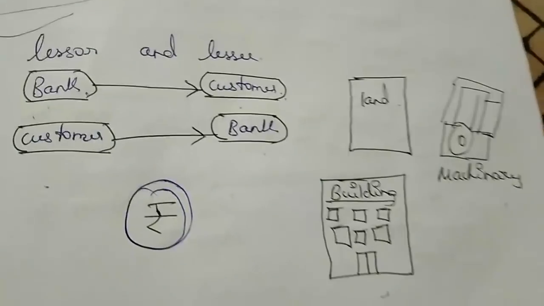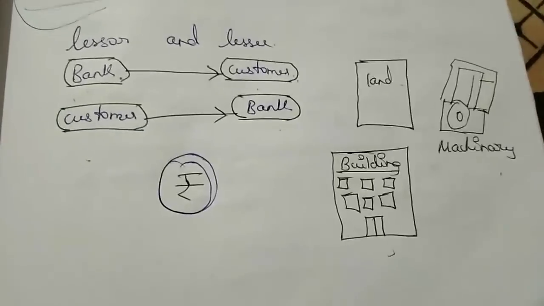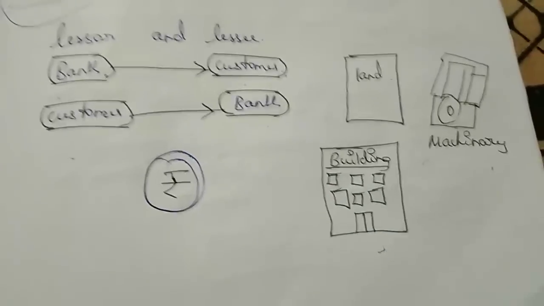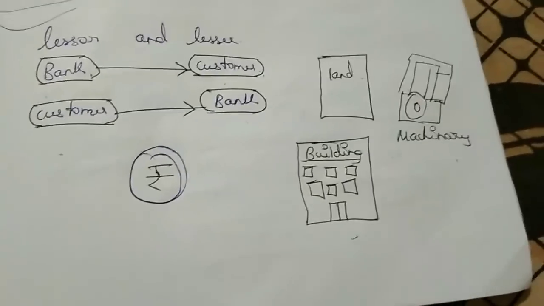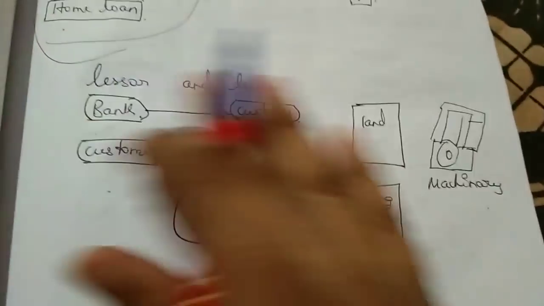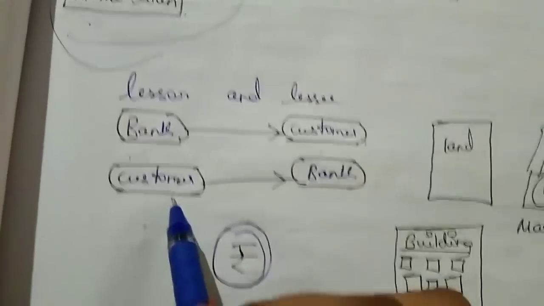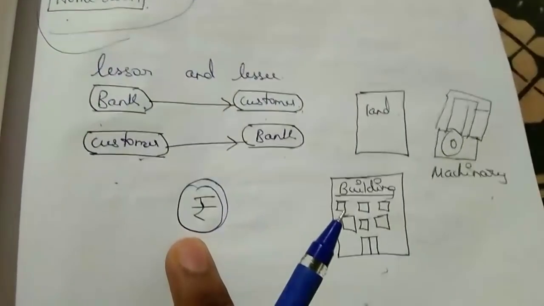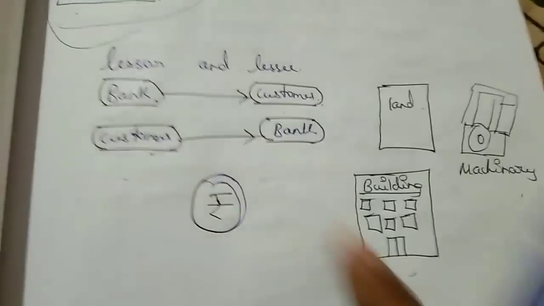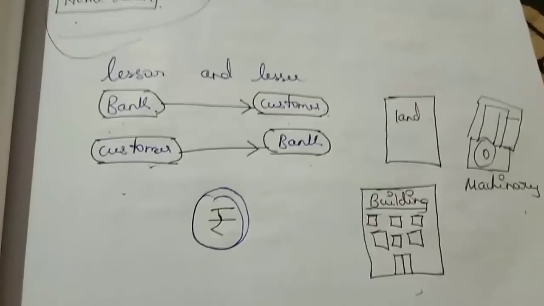This is only a lease. Say you gave machinery worth 1 lakh to him, he will pay 10,000, 10,000, 10,000, and the machine will also be safe. So this is known as lessee and lessor. Here the customer can also give these facilities to the bank, and the customer can also take a percentage rate of interest. So this was lessor and lessee. Let's move to another point.